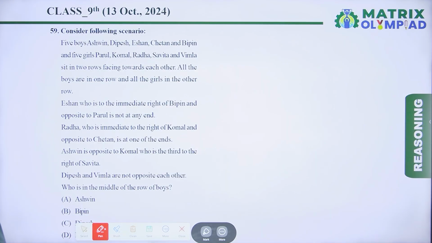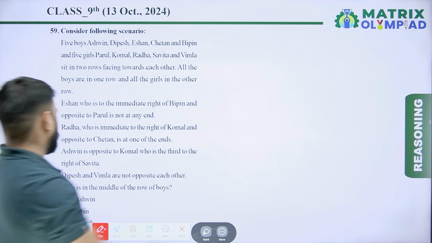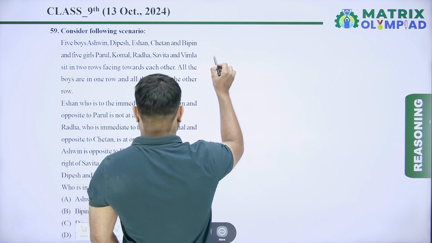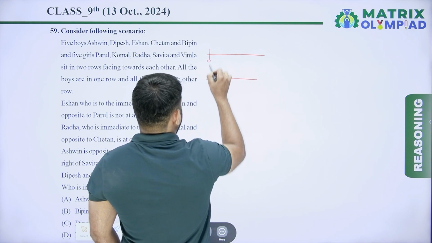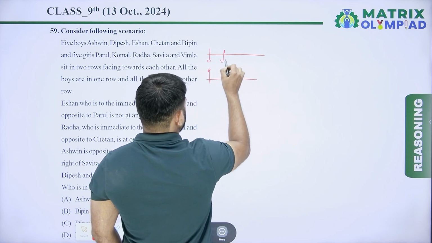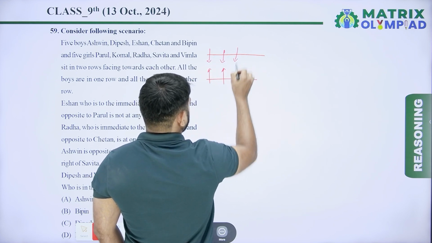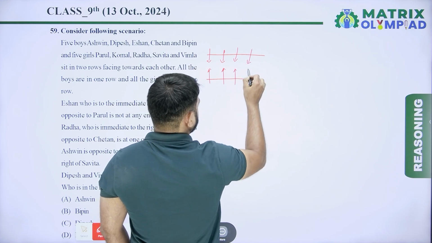5 boys, Ashwin, Dipesh, Ishan, Chetan and Vipin, and 5 girls, Parul, Komal, Radha, Sweta and Vimla, sit in 2 rows facing towards each other. All the boys are in one row and all the girls in the other row. So 5 boys and 5 girls sit in 2 rows and all are facing each other.